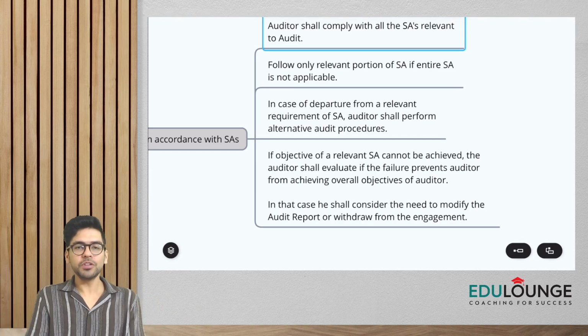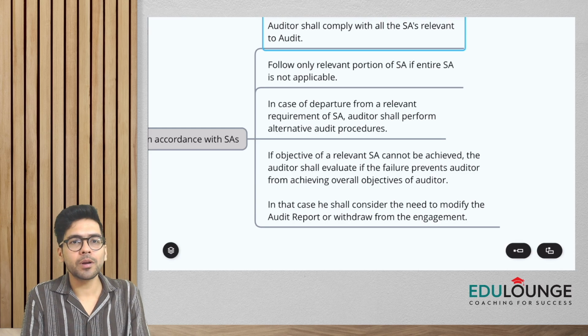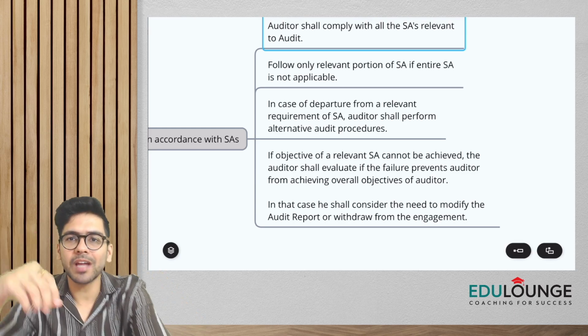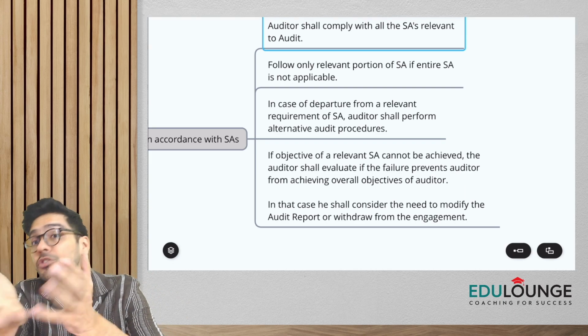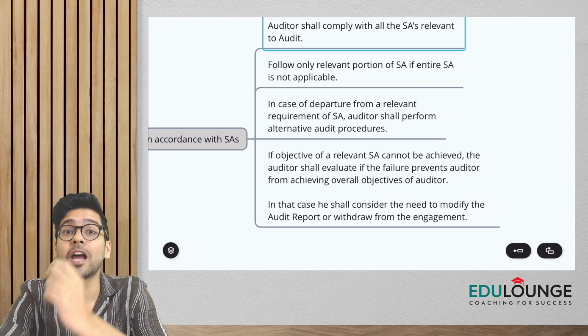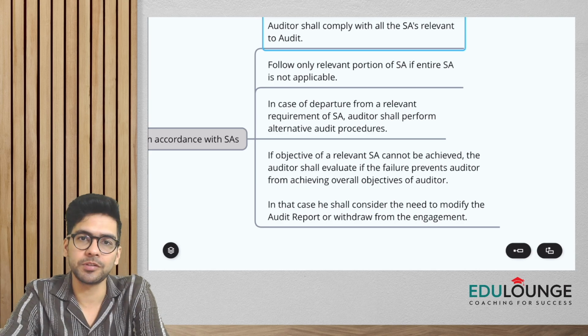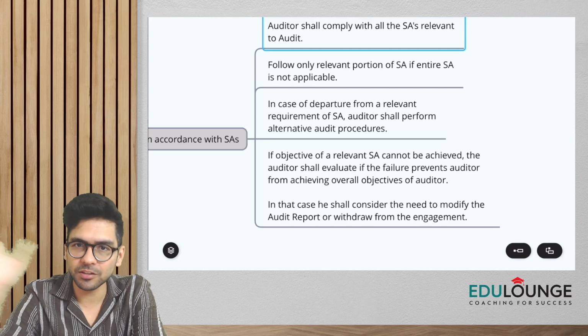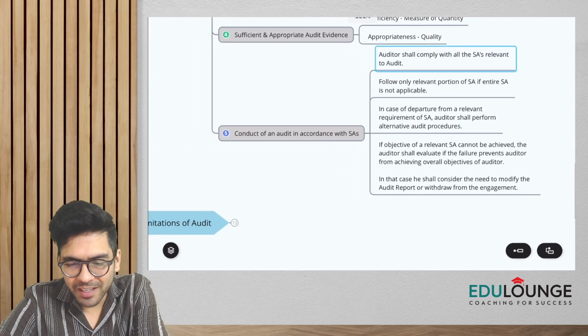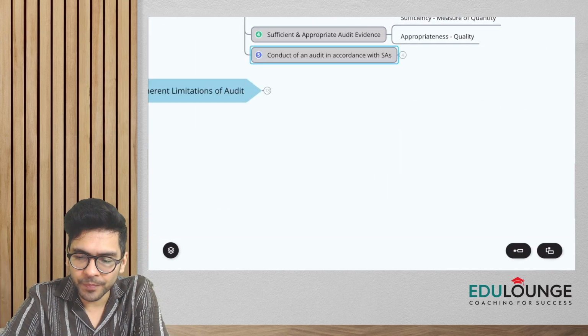Okay, and I told you this already, guys. Sometimes what happens, the procedures mentioned in the standard might not be effective, you might wish to deviate. So in that case, you will have to perform alternative audit procedures, and if there is any deviation, guys, you will also have to document the reasons for deviation, right? So this is conduct of an audit in accordance with standards on auditing, right?